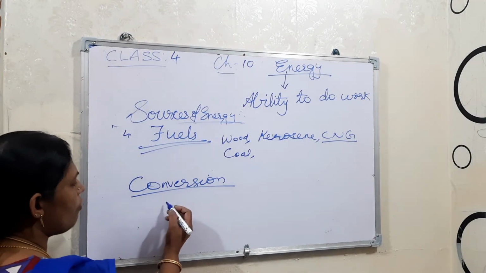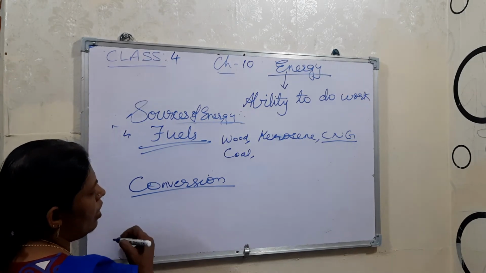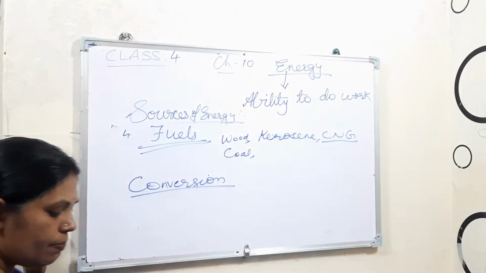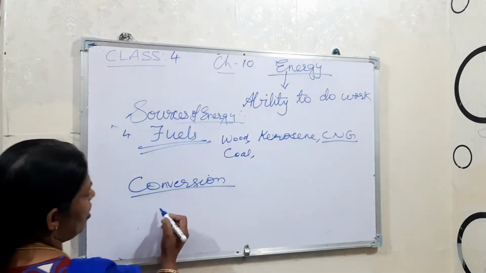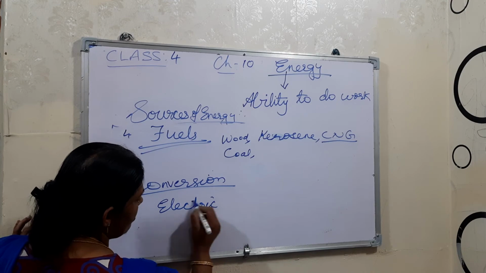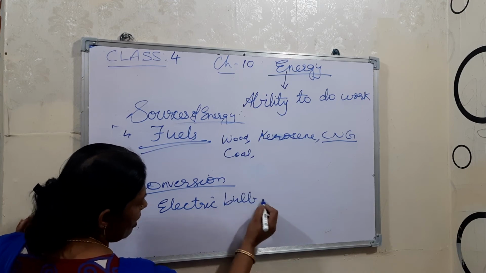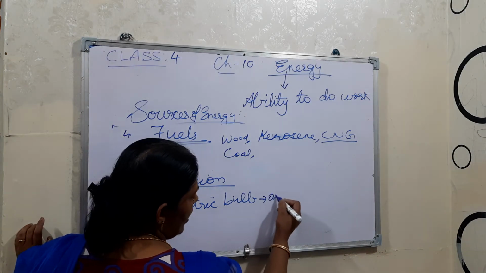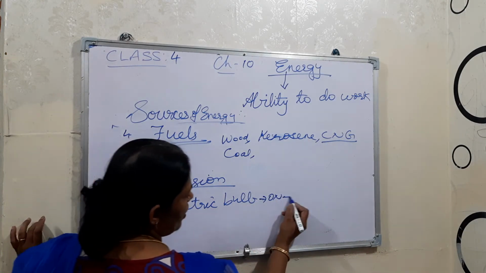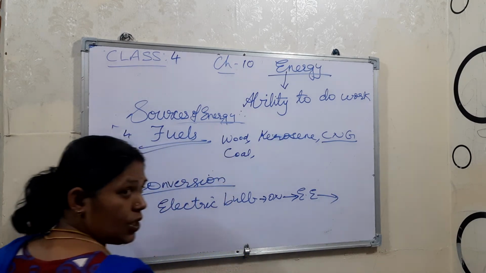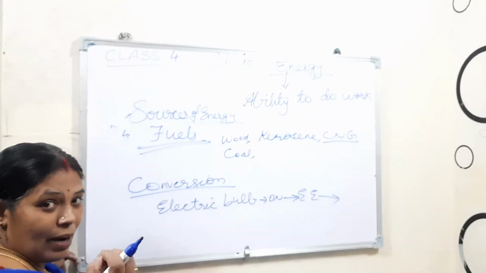For example, the electric bulb. When we switch on the electric bulb, there will be energy inside it, right? When we switch on, the electrical energy is converted into light energy and the bulb glows.